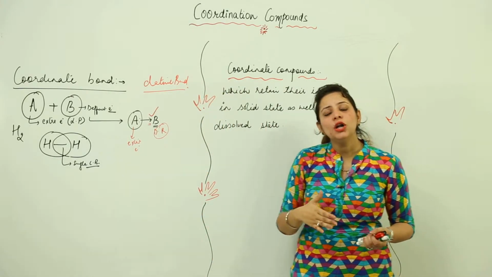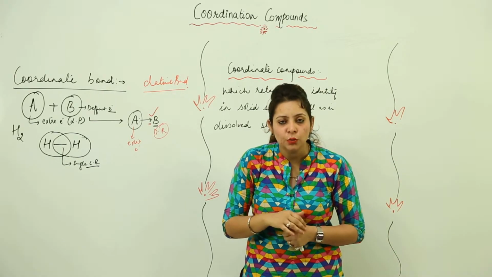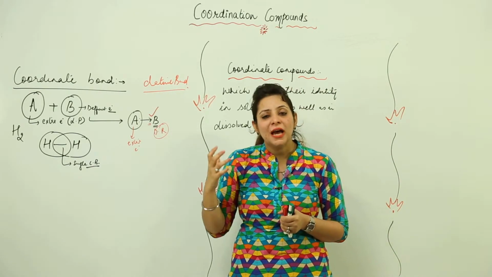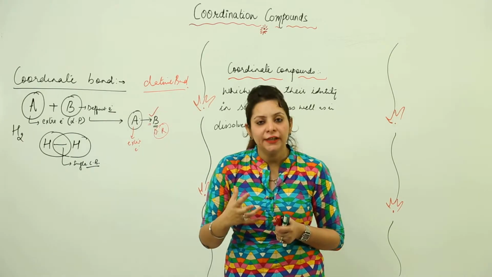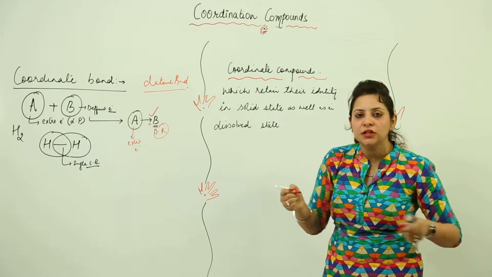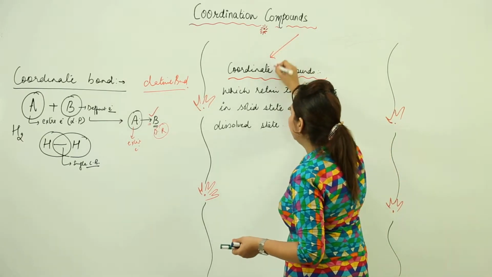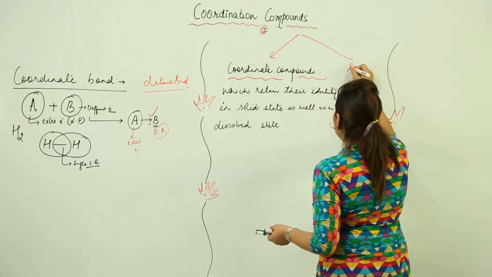So now, as you all know what a coordinate bond is, obviously if we talk about the coordination compounds or the complex compounds, as the name suggests, they must have a coordinate bond in them. So actually we observe two kinds of salts basically, or two kinds of compounds basically. One is the coordination compounds and the other is the double salts.